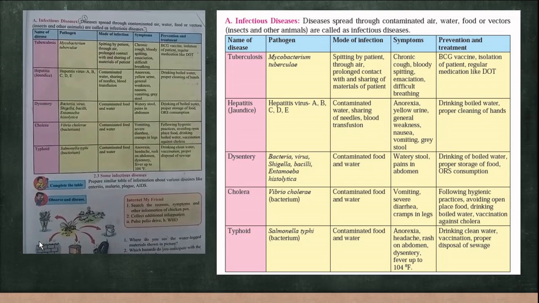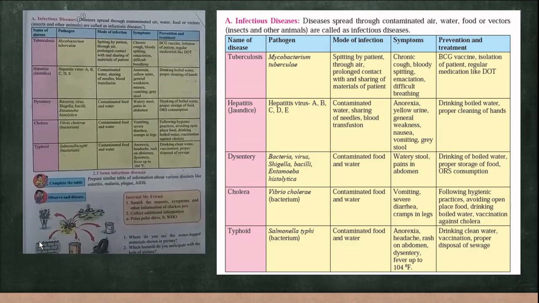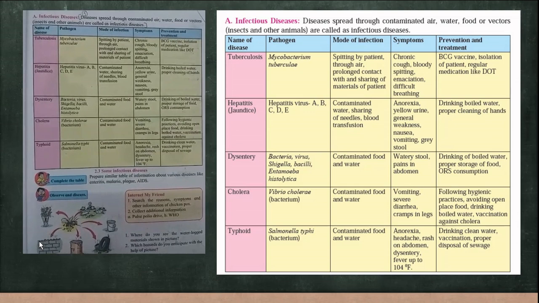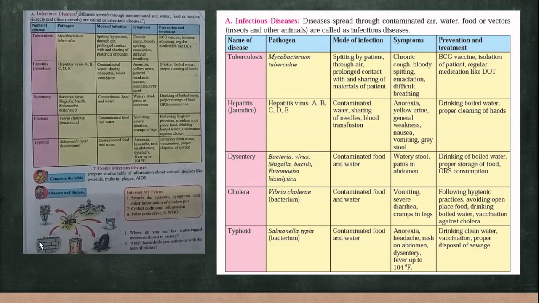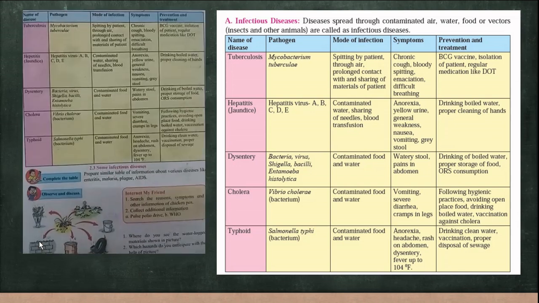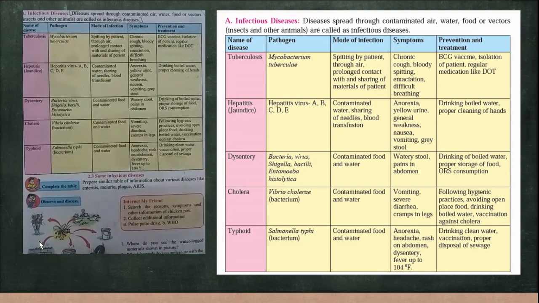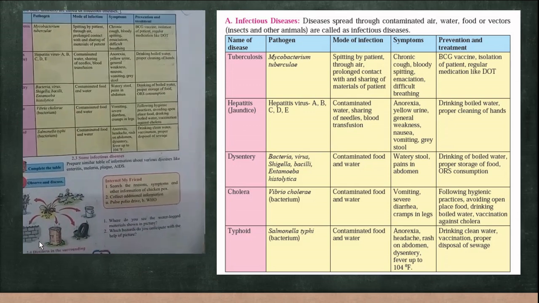Patients are isolated. They are kept in a separate ward, and regular medications, which are available at civil hospitals, are given, like DOTS. So tuberculosis previously was not cured, but now it is completely cured.